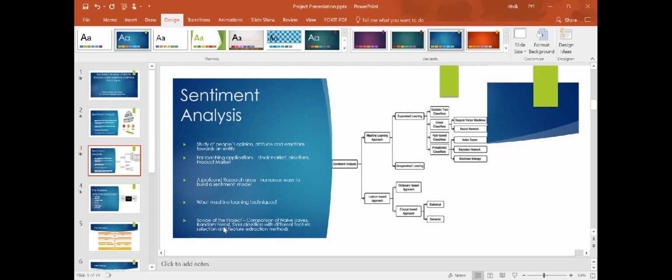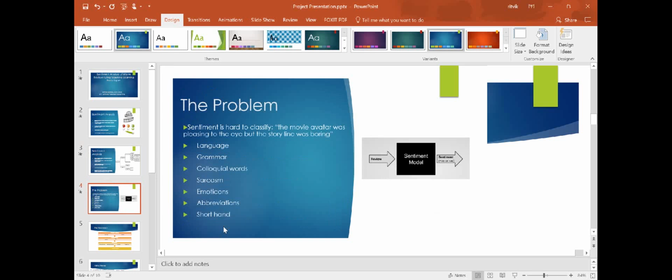The supervised learning algorithm analyzes the training data and produces an inferred function, which can be used for mapping new examples. Unsupervised learning is a type of machine learning algorithm used to draw inferences from datasets consisting of input data without labeled responses. In our application, we have implemented decision tree classifiers using random forest, linear classifiers in the form of support vector machines, and probabilistic classifiers using naive Bayes, with different methods of feature selection and extraction.